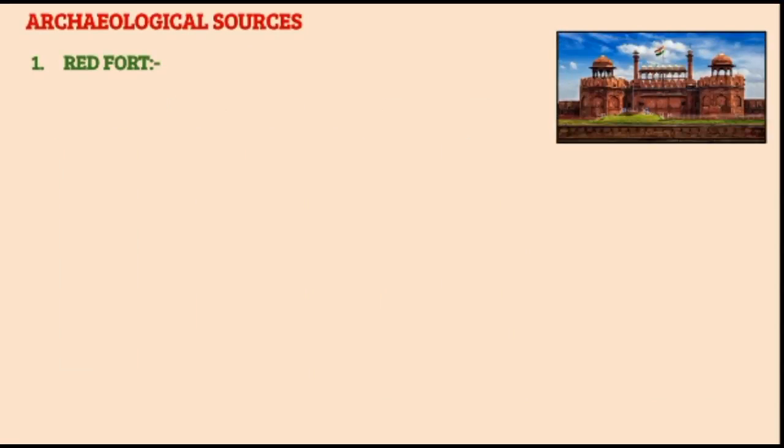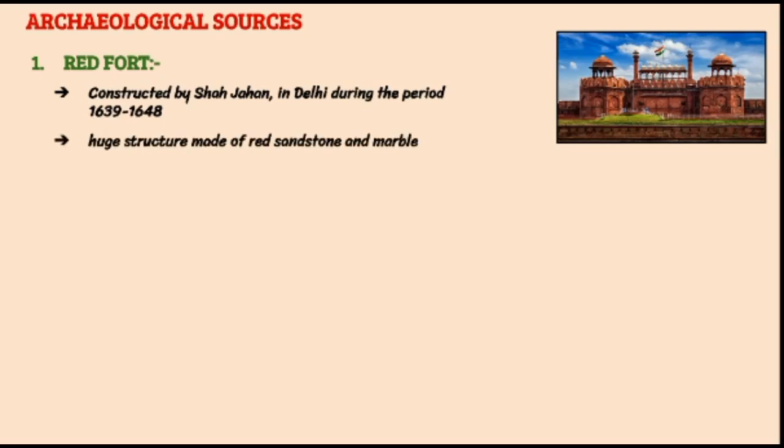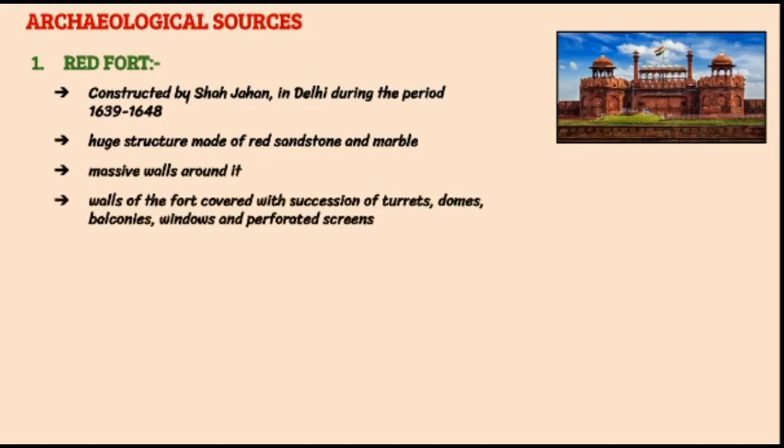Archaeological sources. First, Red Fort. The Red Fort was constructed by Shah Jahan in Delhi during the period 1639 to 1648. It is a huge structure made of red sandstone and marble. The Red Fort has massive walls around it, and the walls of the fort are covered with a succession of turrets, domes, balconies, windows, and perforated screens, which make the exterior of the fort extremely attractive.